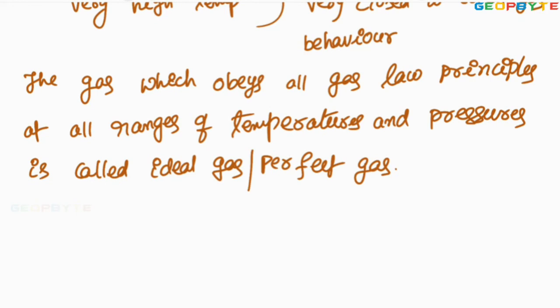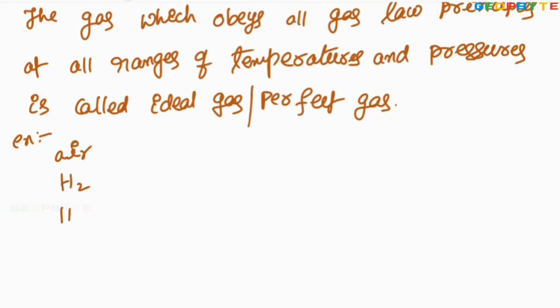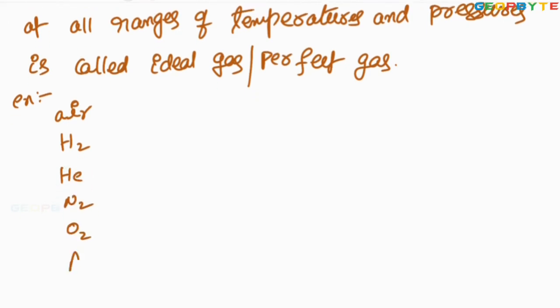Examples for ideal gas or perfect gas: air, hydrogen, helium, nitrogen, oxygen and argon. But strictly speaking, at their available pressure and temperature, all these gases are also coming under real gases. These 6 gases just act as an ideal gas comparatively